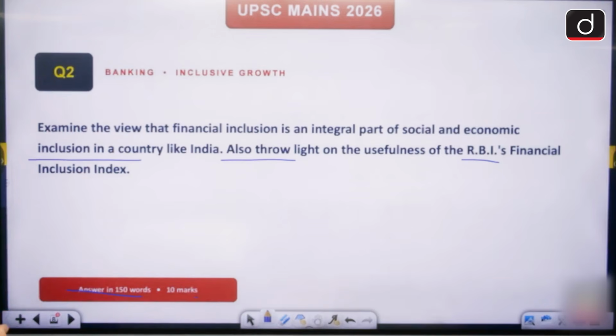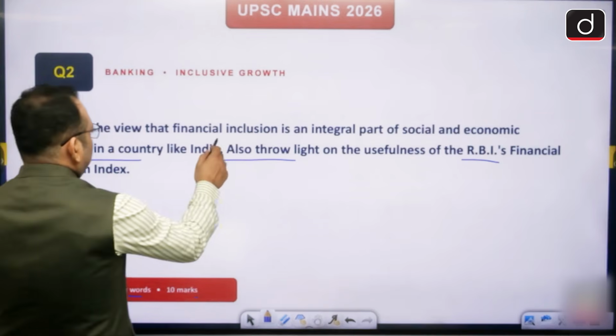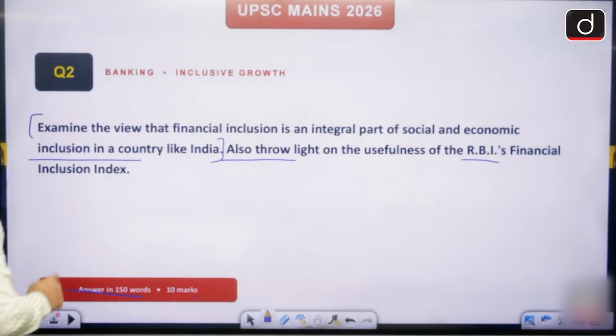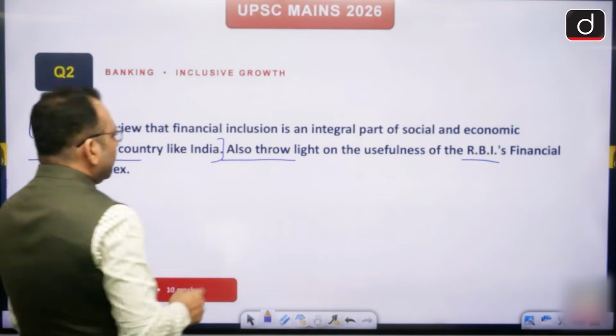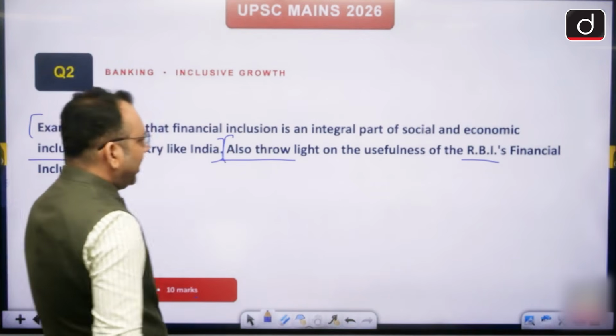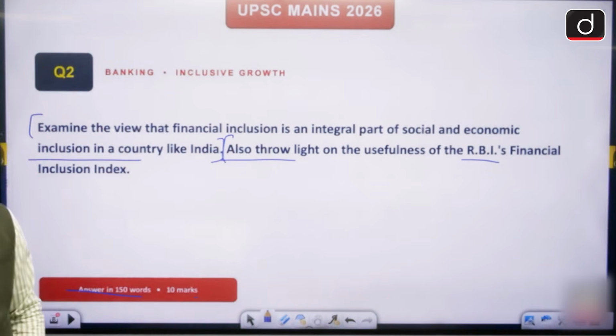The first is your examination, that how financial inclusion is an integral part of socio-economic inclusion, right? Then throw light on the usefulness of the RBI's financial inclusion index, right? So let's break the answer into two main components.